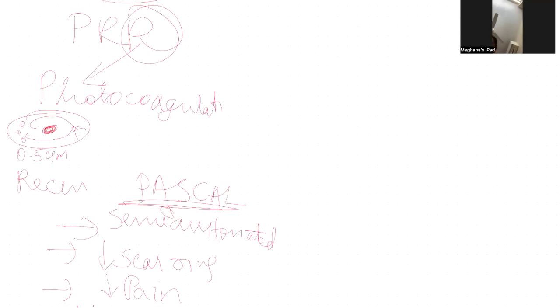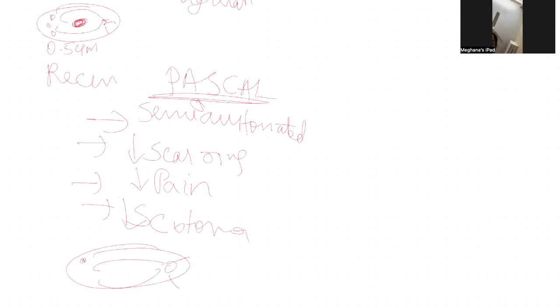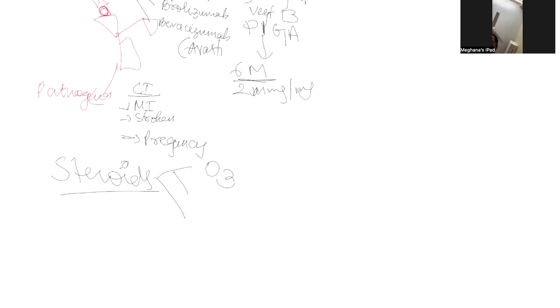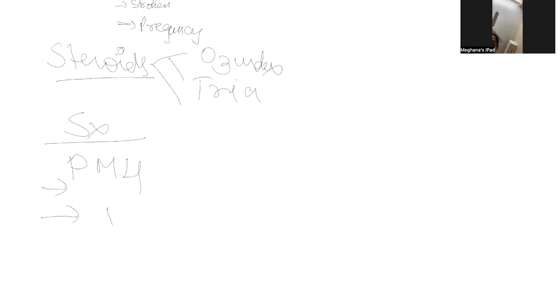Yeah. Coming to steroids, what are the options available? Ozurdex or triamcinolone. And when do we do surgery? Surgery is usually done in premacular hemorrhage, tractional RD threatening the macula, combined RD, subhyaloid bleed involving the macula.